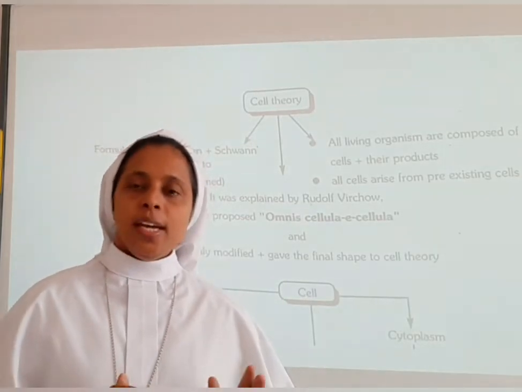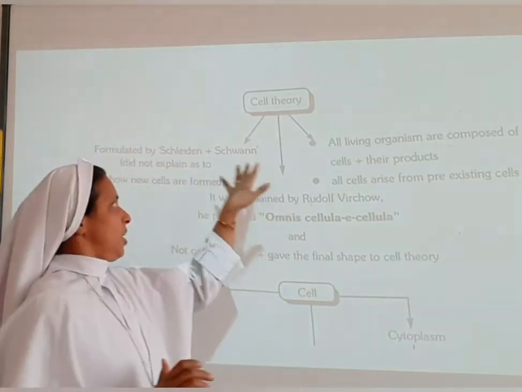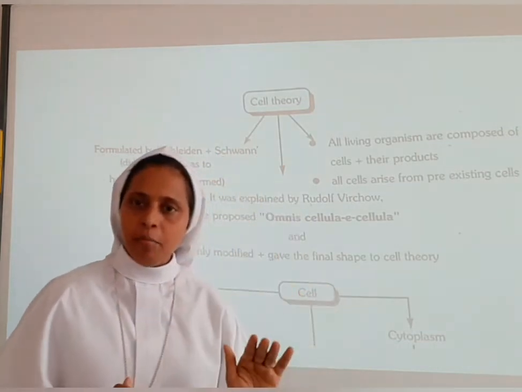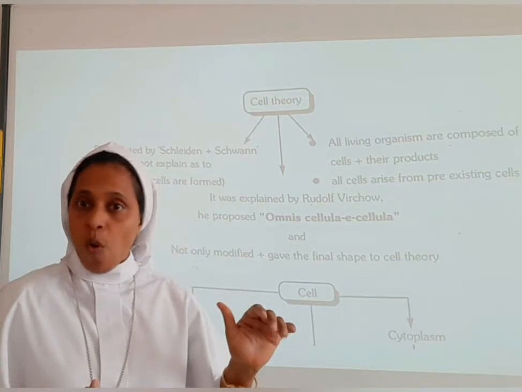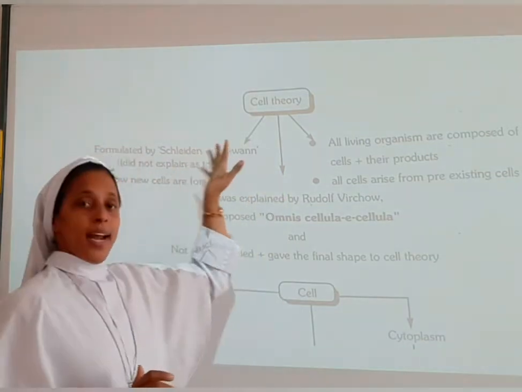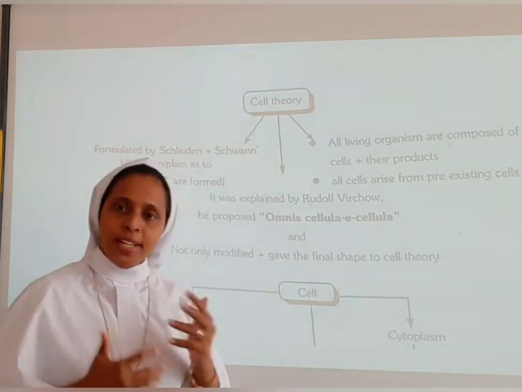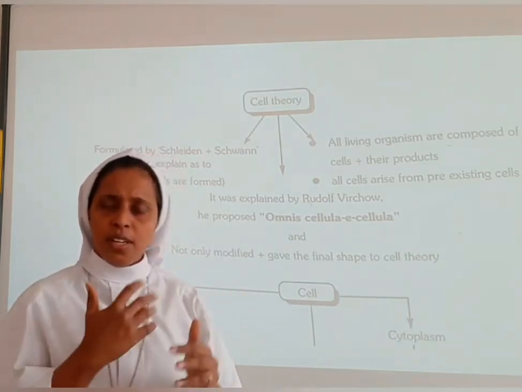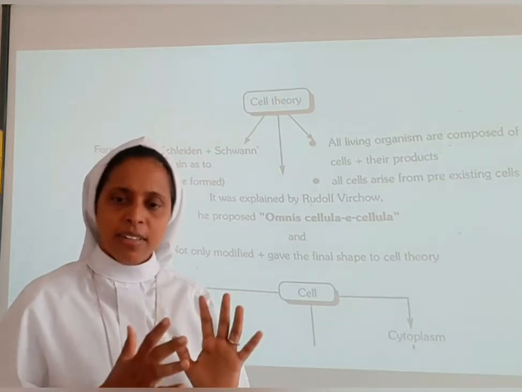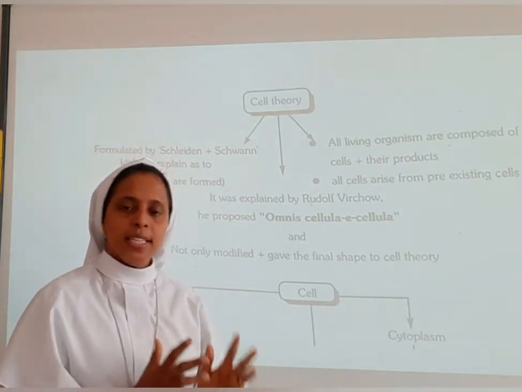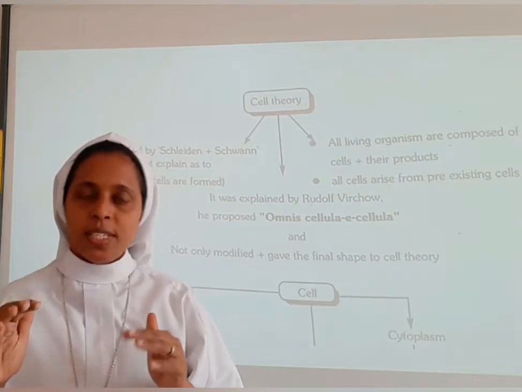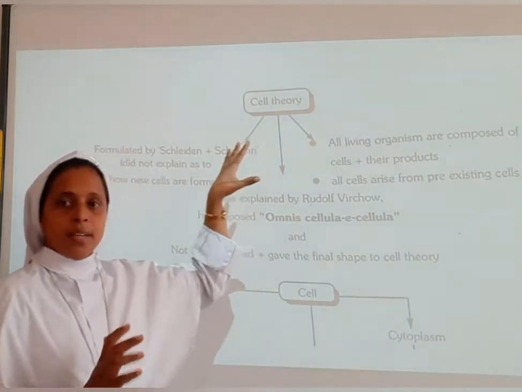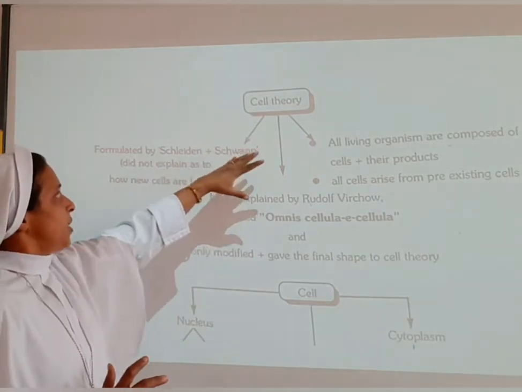Cell theory was formulated by two scientists together, Schleiden and Schwann. We all know that Schleiden is a German botanist and Schwann is a zoologist. Schleiden discovered that plant tissues are formed of different types of cells. And Schwann discovered that the outer layer of animal tissues is composed of plasma membrane. So both of them together formulated the theory.